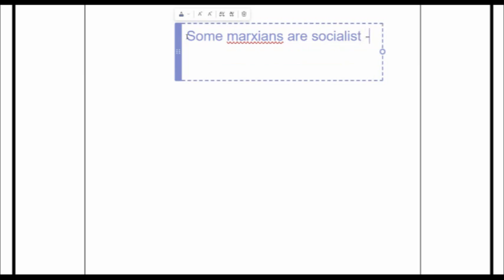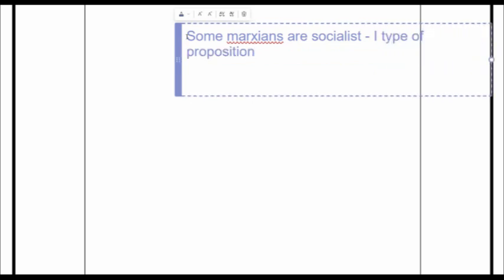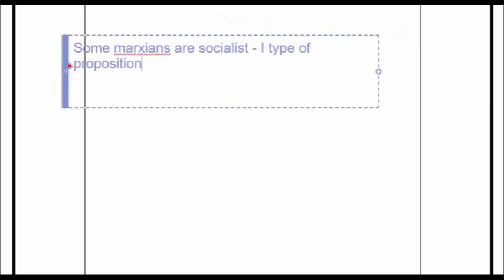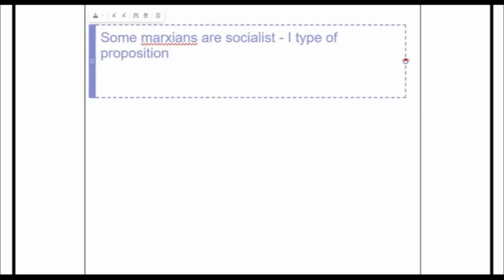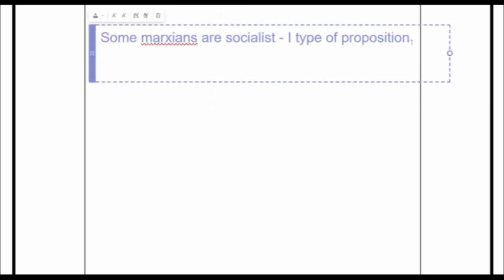Sorry, this is not an O type, this is an I type of proposition. Some Marxians are socialist. This is the I type of proposition.